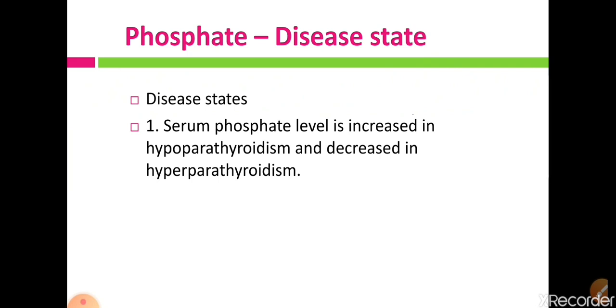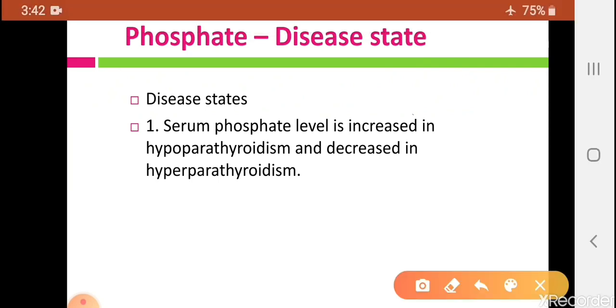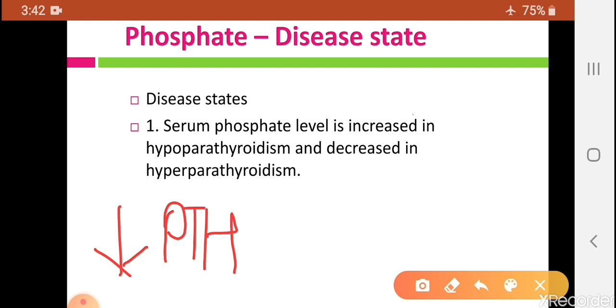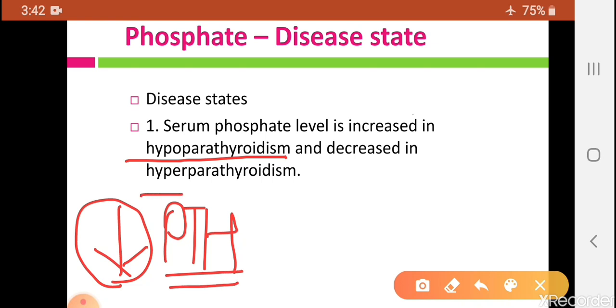Serum phosphate level is increased in hypoparathyroidism and decreased in hyperparathyroidism, because in hypoparathyroidism there is less secretion of hormone PTH. So hypoparathyroidism means less secretion of parathormone, and hypersecretion of PTH means